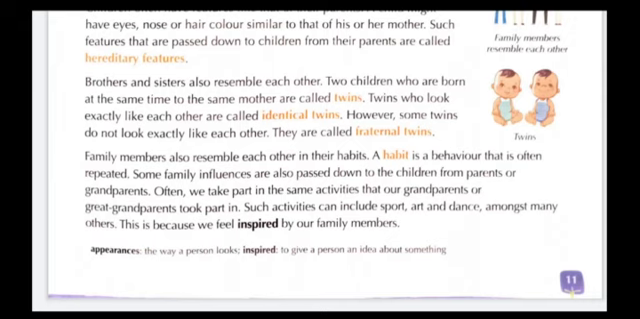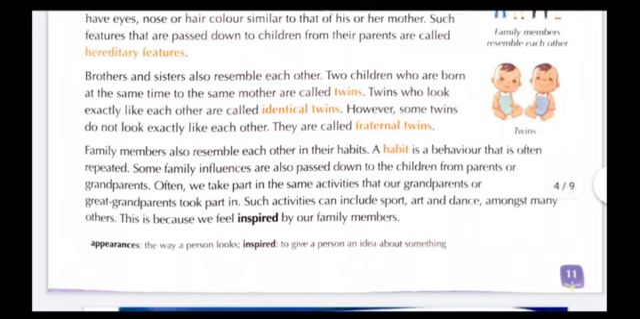So students, family members also resemble each other in their habits. Habit means a behavior that is often repeated. Some family influences are also passed down to the children from parents or grandparents. So we also take part in the same activities that our grandparents used to take part in, such as sport, art, dance, etc. Because of this, we feel inspired by our family members.